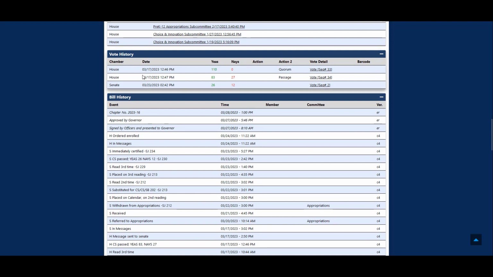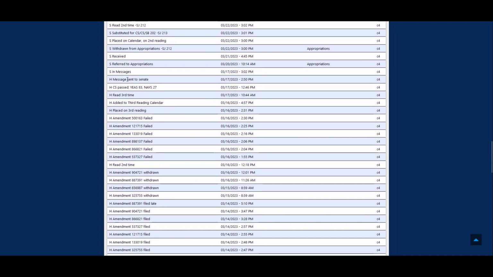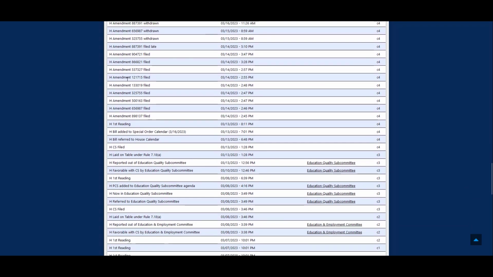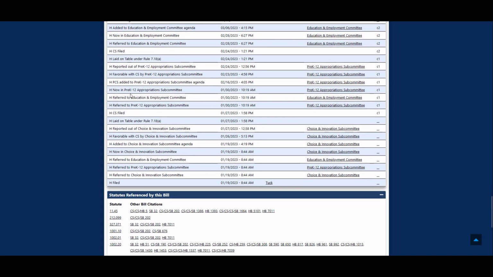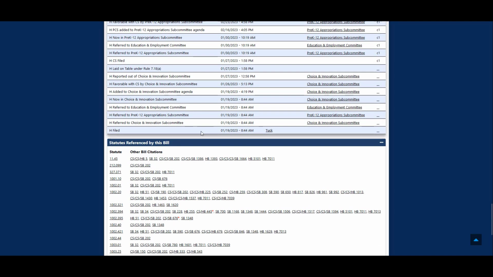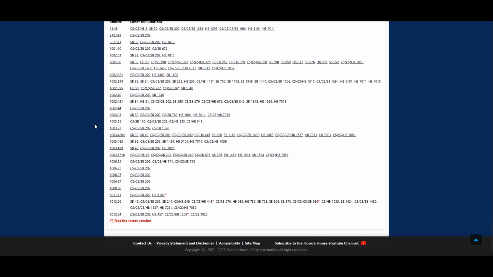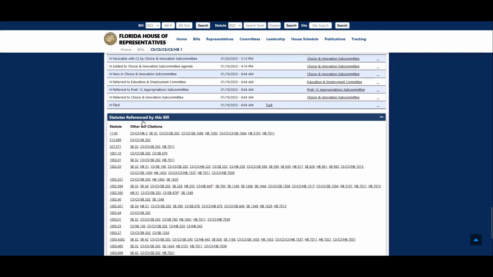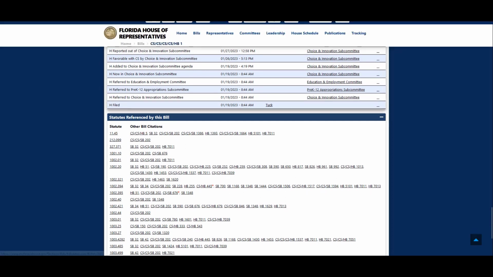You're going to find the vote history. You're also going to find the bill's history. So all of the little steps that it took in its process through the legislative process. So all that your bill went through, you're going to find it here, and when that happened. You're also going to find a link to statutes that were referenced in the bill, and you'll have quick links out to those statutes as well.